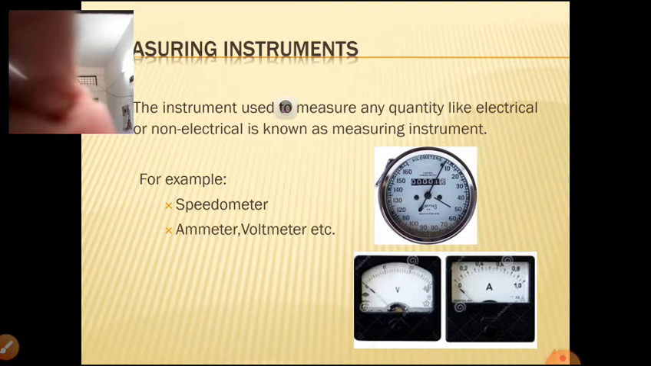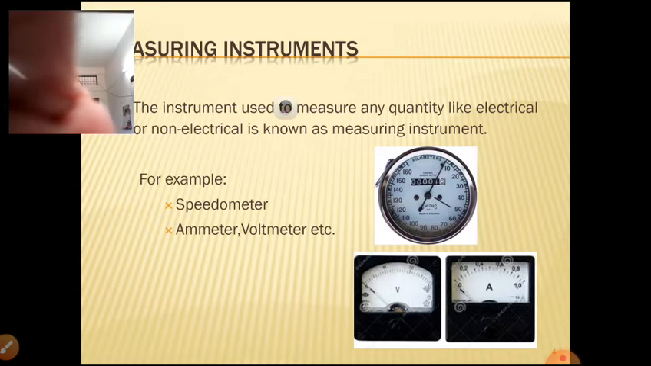Now coming to, for example, the speedometer. Have you observed this speedometer? The speedometer is fitted in a vehicle, whether two-wheeler or four-wheeler, showing how fast the vehicle is going, whether 60 kilometers per hour or 100 kilometers per hour or 140 kilometers per hour. We can see it by using the needle indication, that is a speedometer.